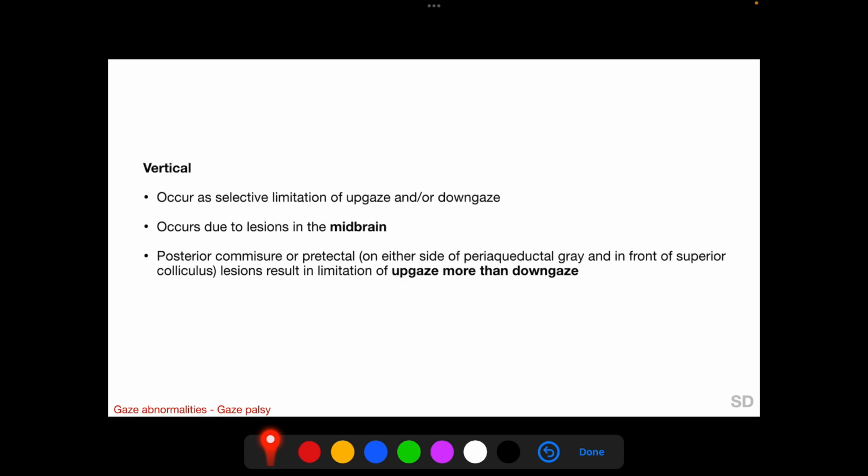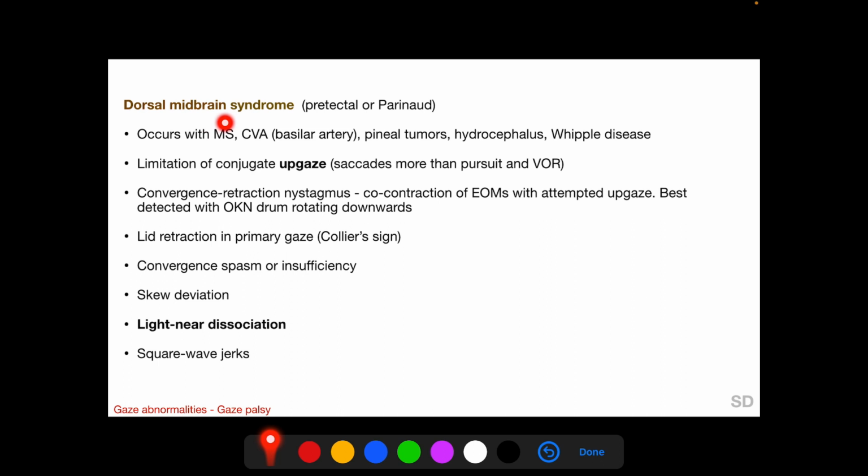Vertical gaze palsies occur as selective limitation of upgaze and/or downgaze, and occur due to lesions in the midbrain. Posterior commissure or pretectal lesions result in limitation of the upgaze more than the limitation of the downgaze. In dorsal midbrain syndrome, also known as pretectal or Parinaud syndrome, there is a limitation of conjugate upgaze with a convergence retraction nystagmus.